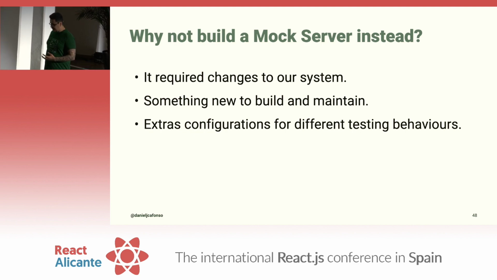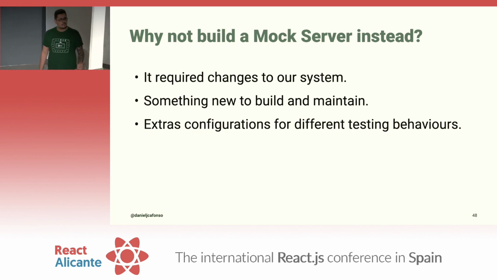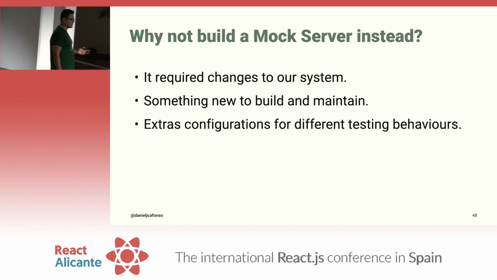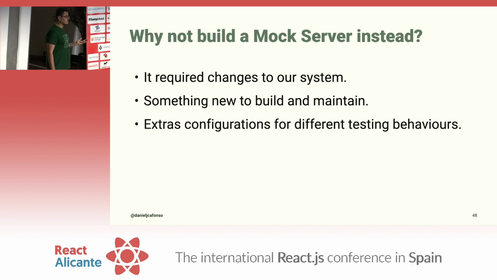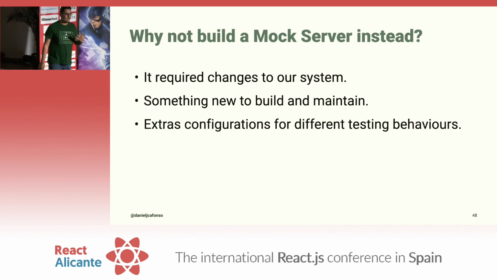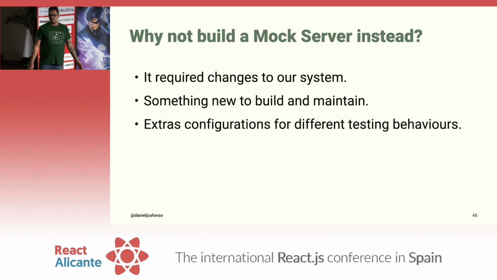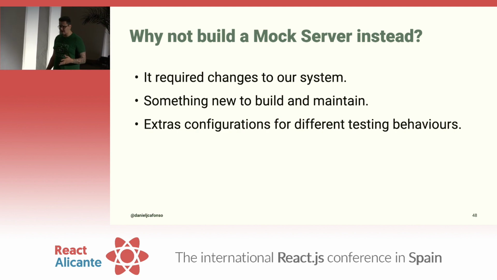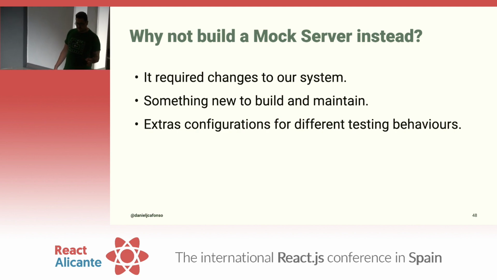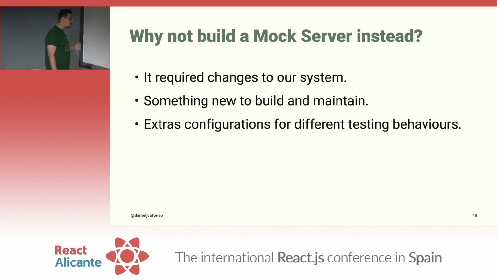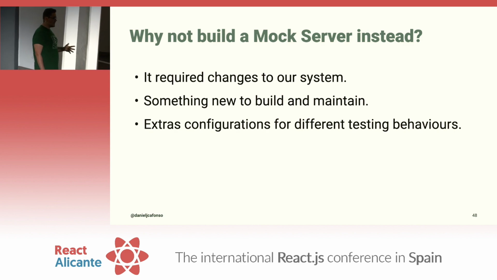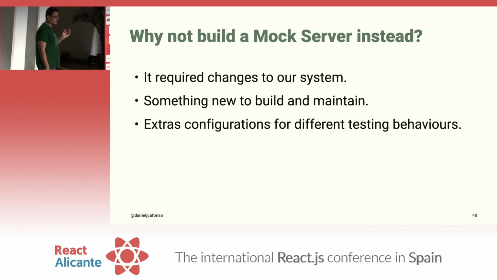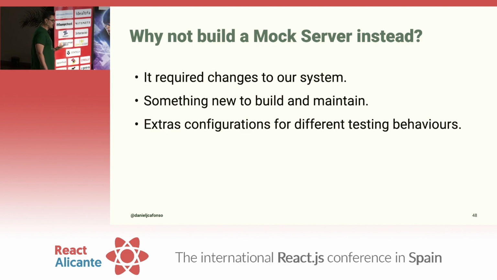The third point was, there are extra configurations for different environments and testing behaviors. What I mean by this is, imagine that you had a test scenario that you wanted for a specific route, when you do that request, to test an unhappy scenario. Let's picture that you want to test a scenario where your server throws an error. Well, typically what we would do when I was building mock servers is we would have to customize our route, add a query parameter in there somewhere in the process and say, okay, whenever we receive a request to this route with this query parameter in this mock server, we're going to return an error. So this meant extra configurations that we had to bake in, instead of just using mock service worker, where you can do this directly in your test without extra configurations.